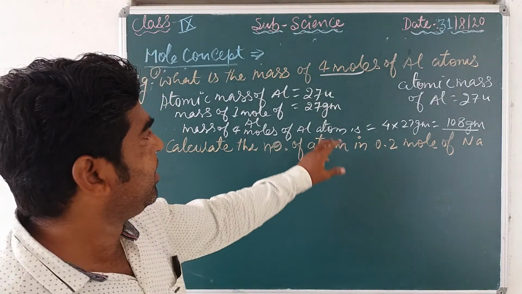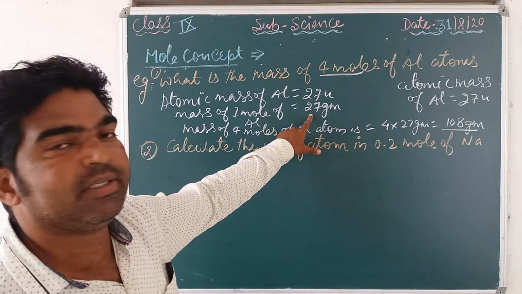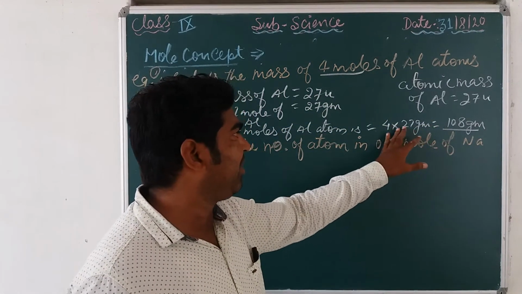This is because the mass of 1 mole is 27 gram, and for 4 moles we multiply by 4.